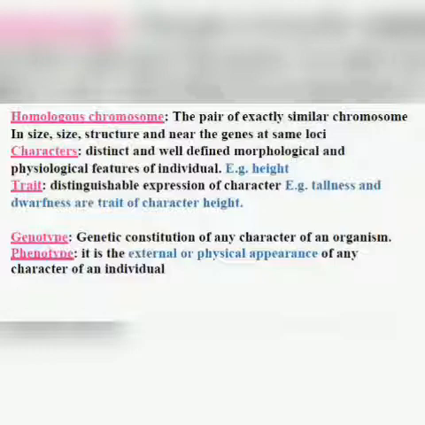Genotype. Genotype is the genetic constitution of any character of an organism, the arrangement of genes. And phenotype is the external visible physical appearance. The visible external trait is called the phenotype. When we do monohybrid and dihybrid crosses, it will become easier for you.